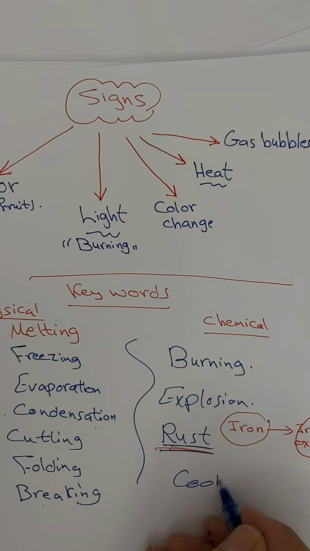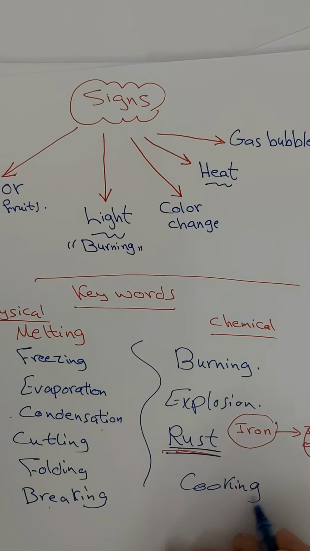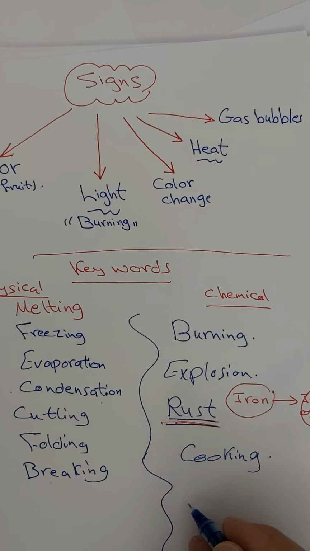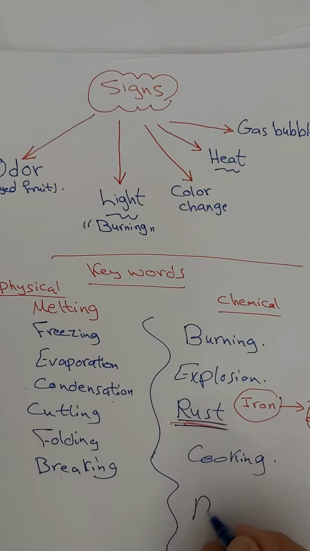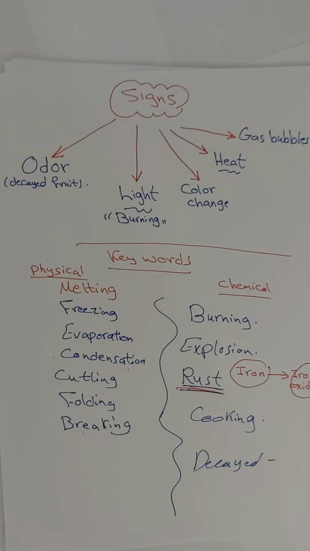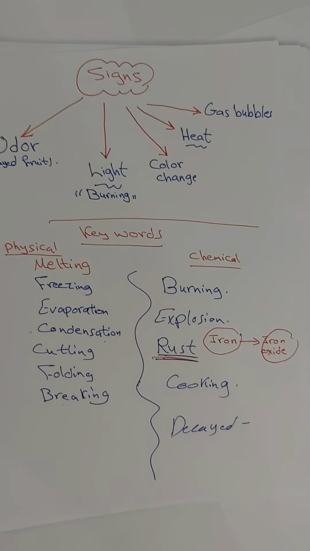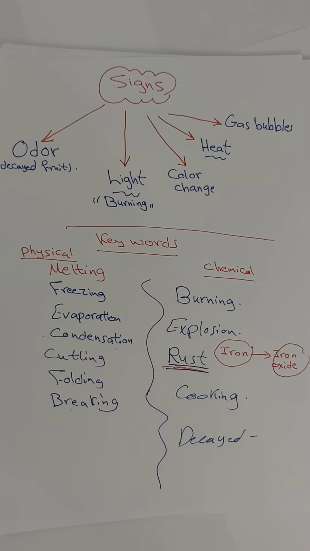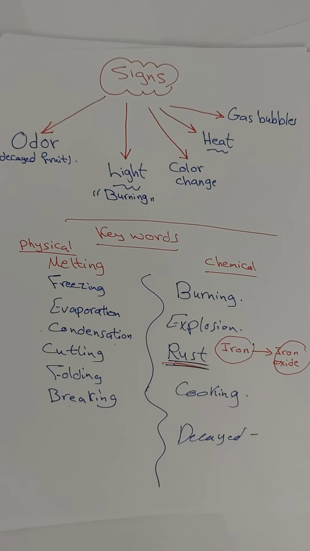Cooking is a chemical change. And for example, in general we call it decayed food, decayed fruit, decayed milk, like this. Also a change in the color of anything else. So these are keywords that inform us about chemical changes.